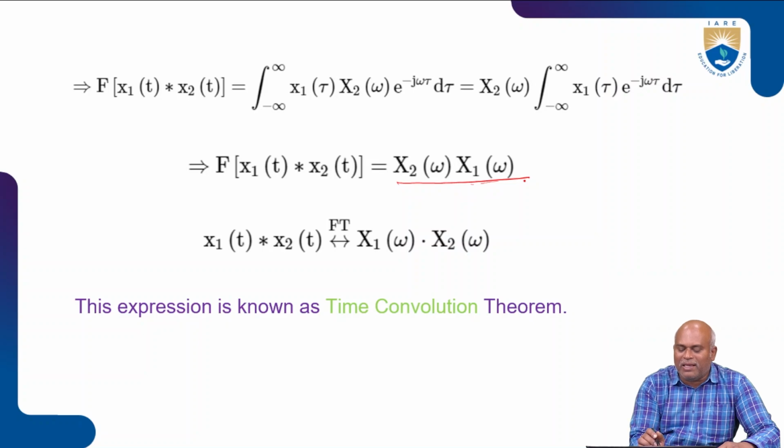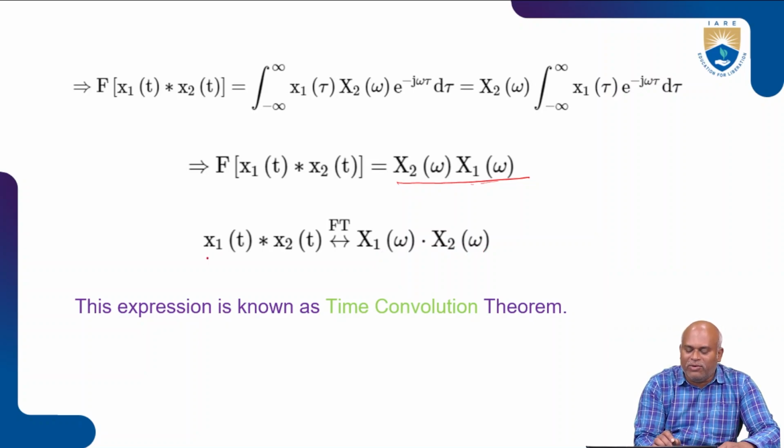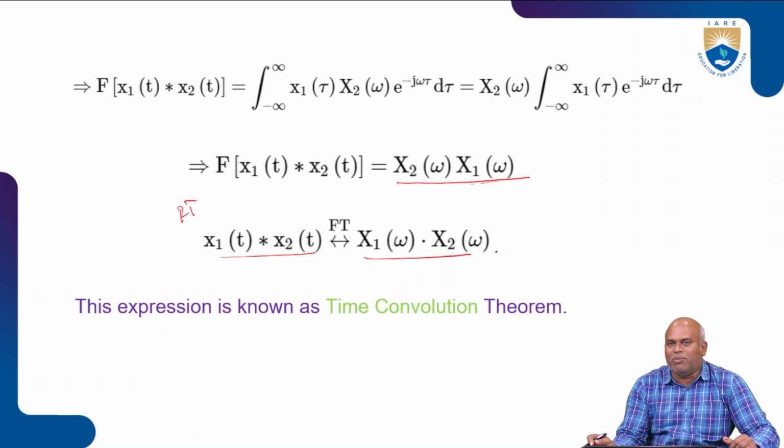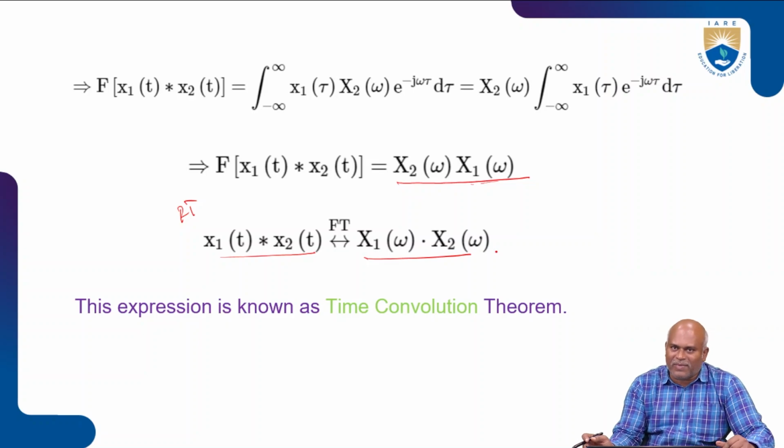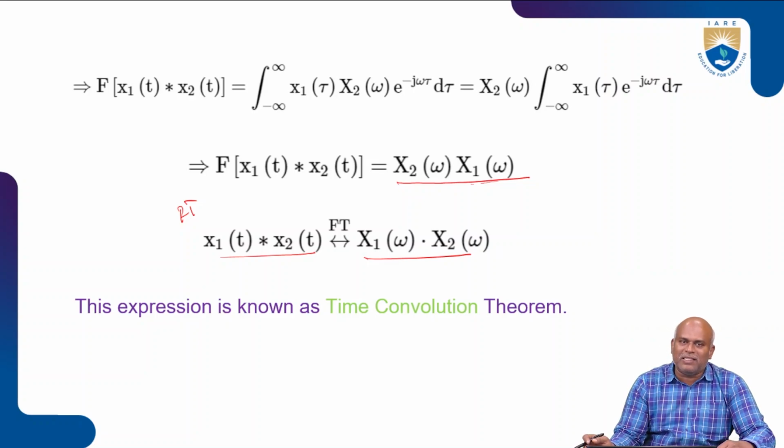So I write the statement: the Fourier transform of x1 of t convolved with x2 of t is equal to the multiplication in the frequency domain, X1 of omega into X2 of omega. If we do the convolution in the time domain, the Fourier transform produces a multiplication in the frequency domain. This expression is known as the time convolution theorem.